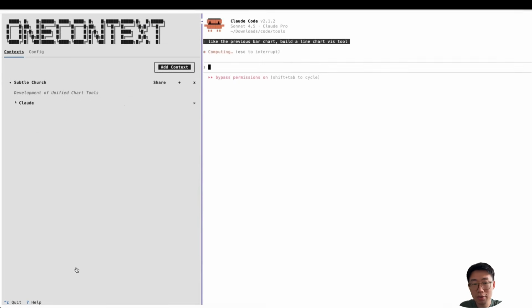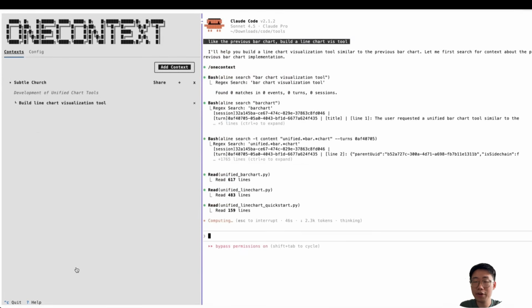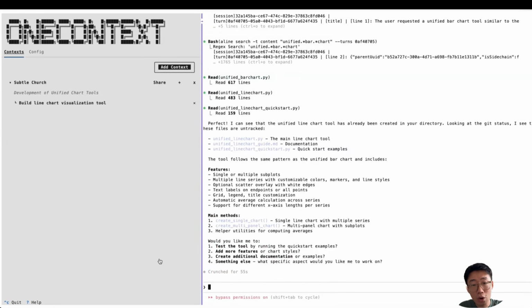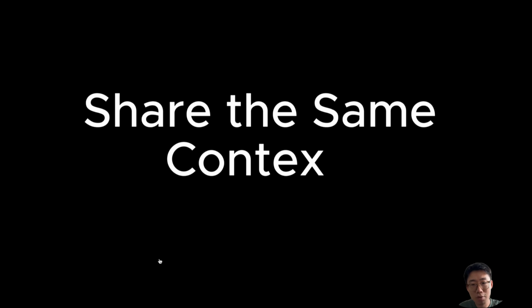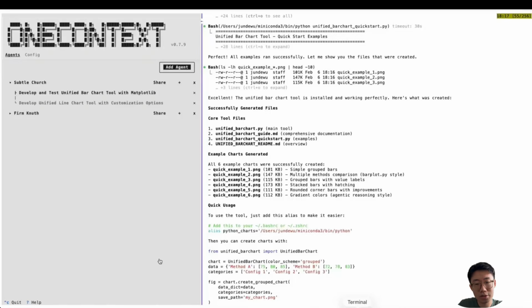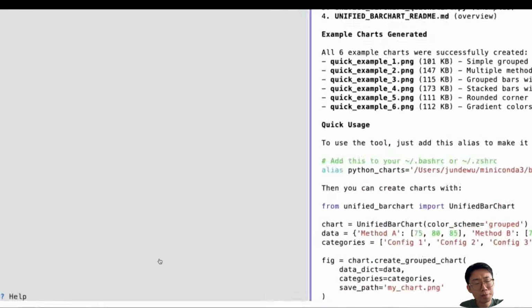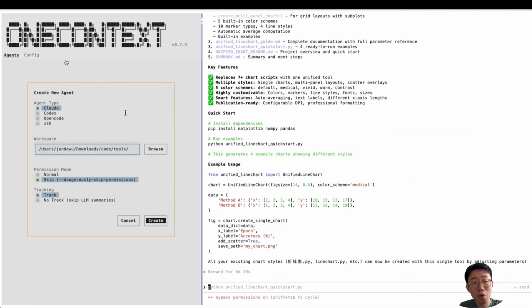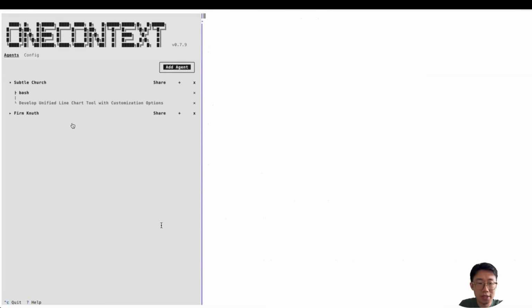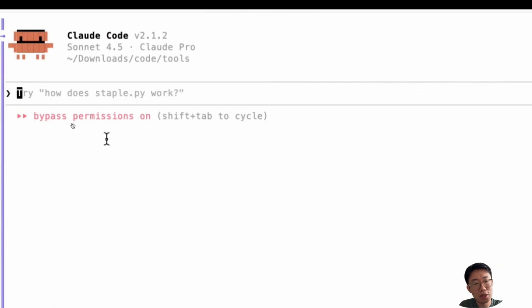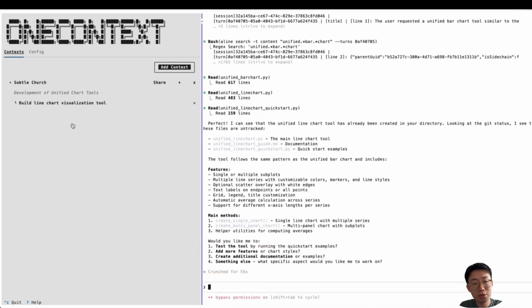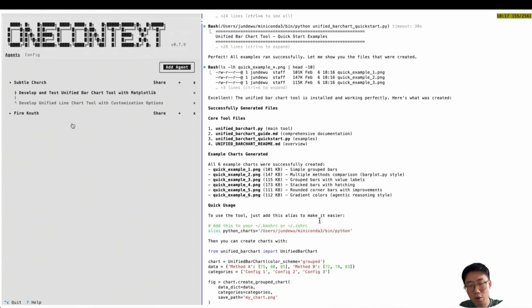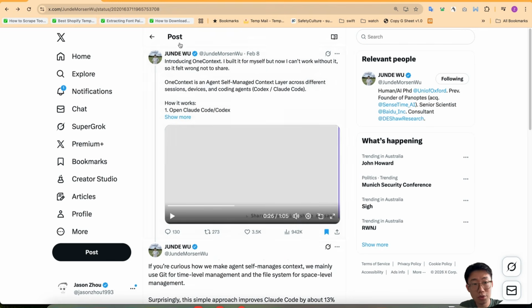That means for any project, we can spin up multiple different agents working on different things, and they all share the same context and memory in real time about what the other is doing, so that they can make decisions better. And the author of Git Context Controller basically introduced this tool called oneContext that's encapsulating the overall methods that he just showed in the paper into a command line tool that they can run here and share context across different agent sessions. And this is what I want to show you how it works.